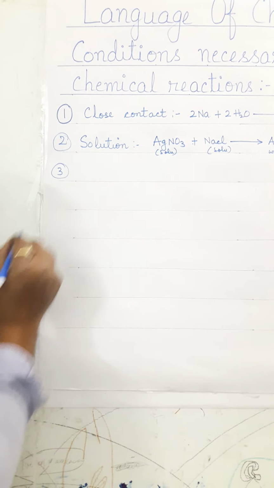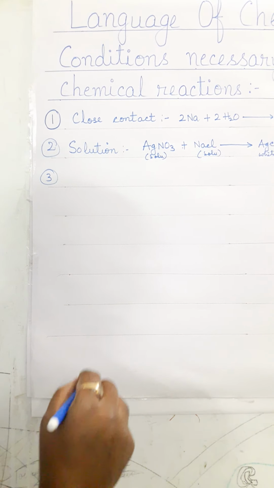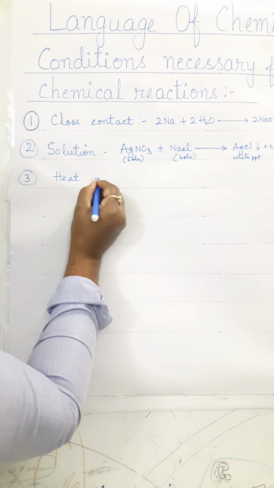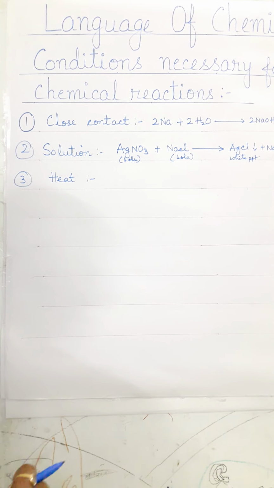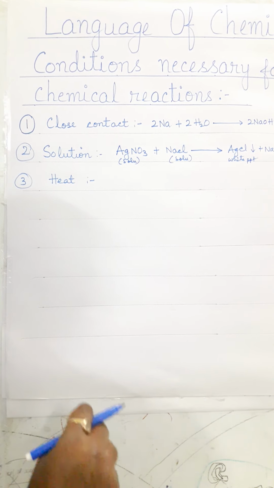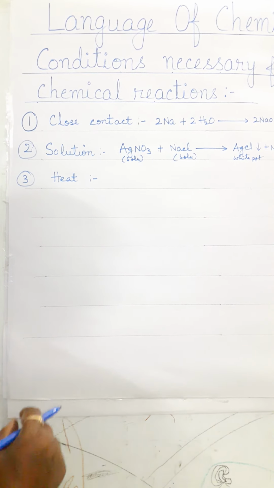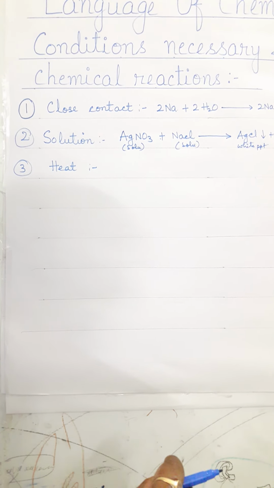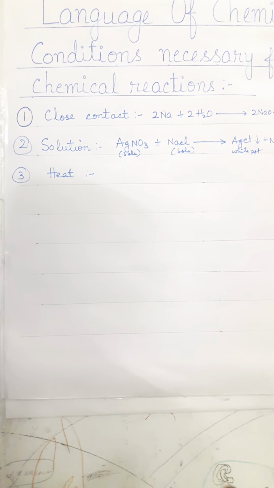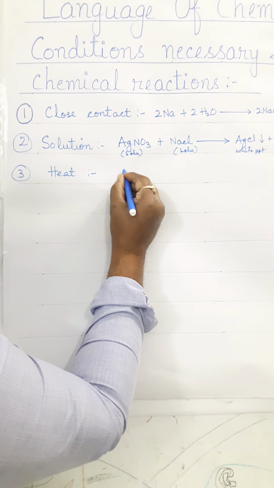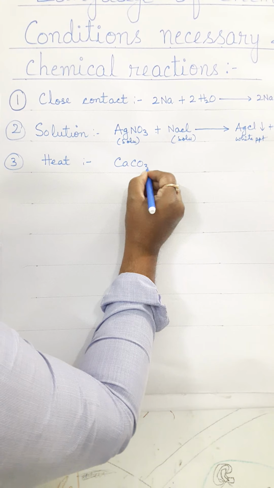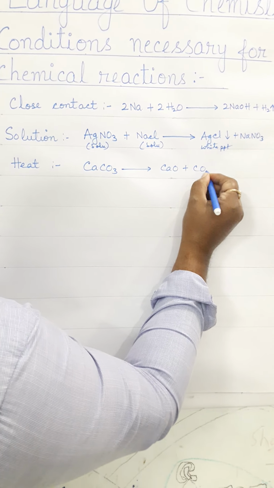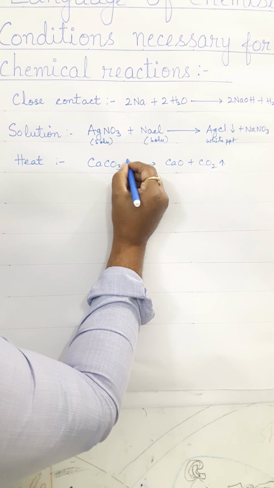Now the third condition which is necessary for the chemical reaction to take place is heat. Certain chemical reactions will take place only when the reactants are subjected to heat. For example, decomposition of calcium carbonate to give calcium oxide and carbon dioxide will take place only when calcium carbonate is heated. Let us see the reaction. Calcium carbonate will decompose to give calcium oxide and carbon dioxide only when calcium carbonate is heated.